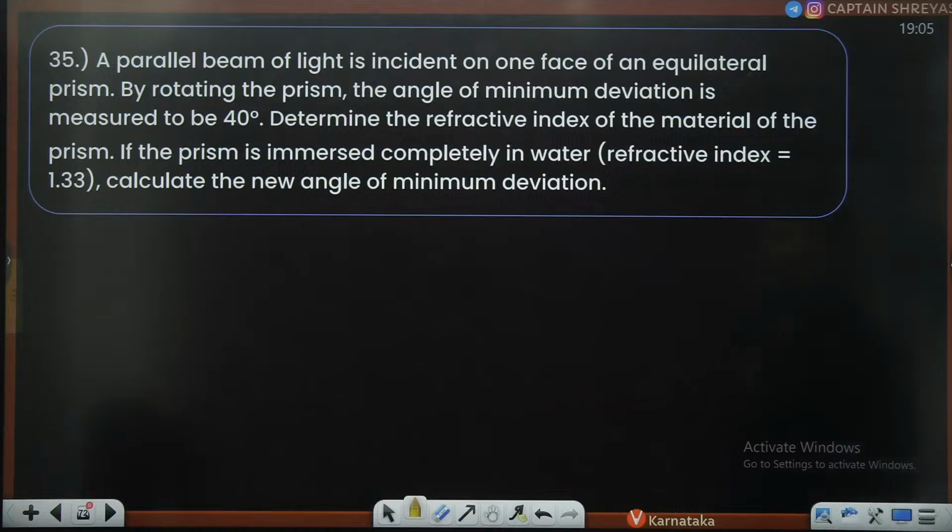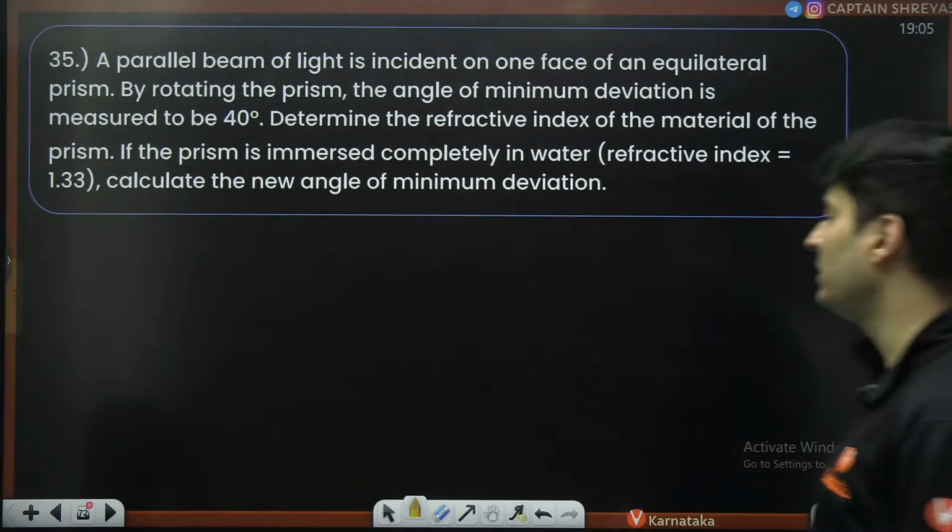A parallel beam of light is incident on the face of an equilateral prism, and by rotating the prism, the angle of minimum deviation is measured to be 40 degrees. Determine the refractive index of the material of the prism. If the prism is immersed completely in water, calculate the new angle of minimum deviation.